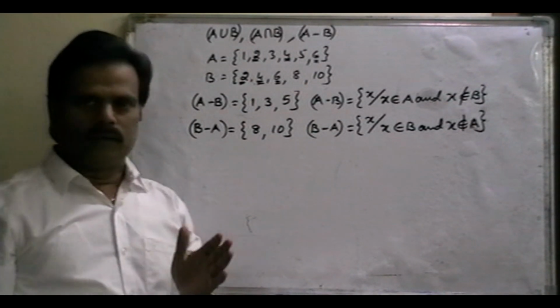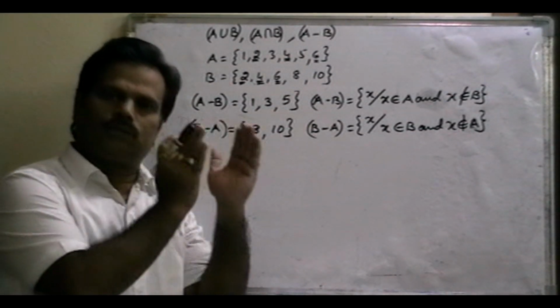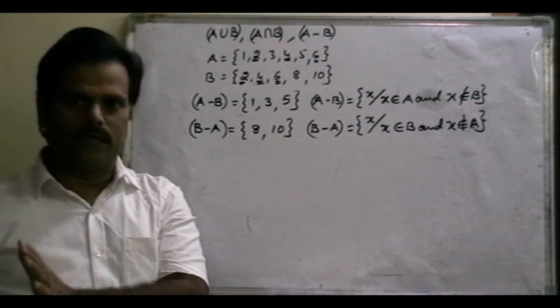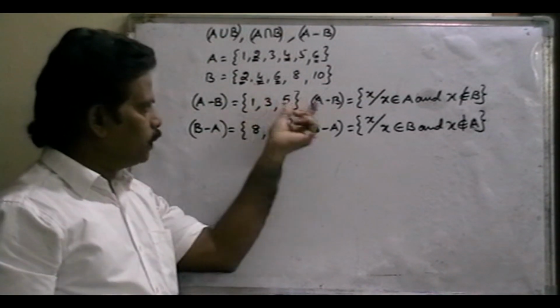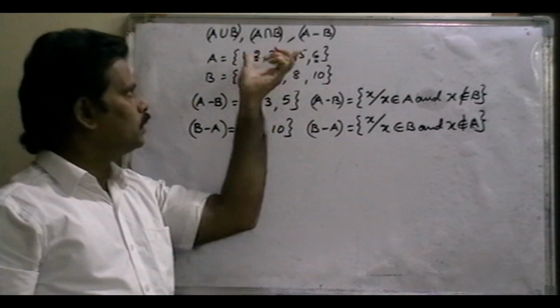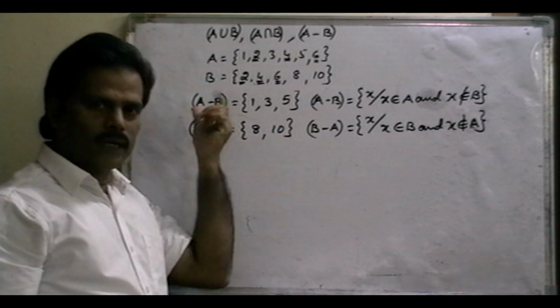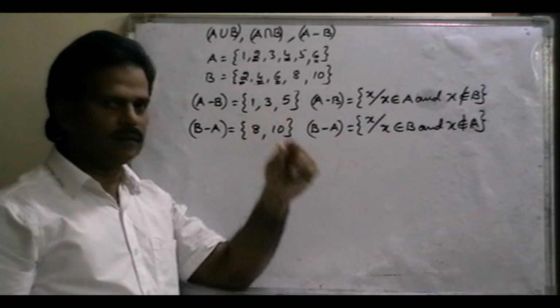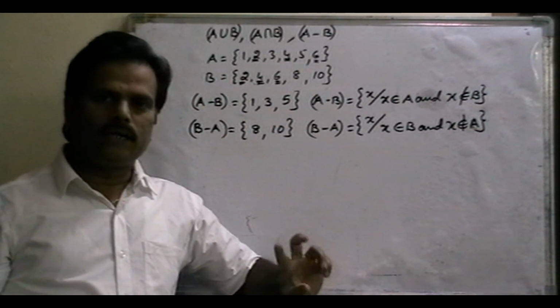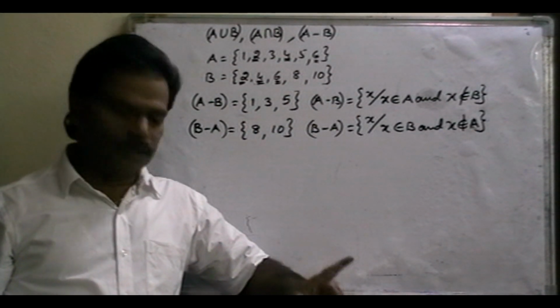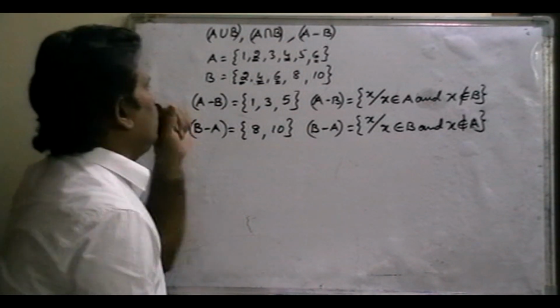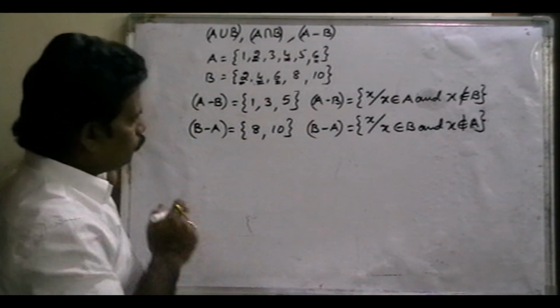A minus B means the elements which belong to A but do not belong to B, only the elements which belong to A. Only the elements which belong to B, only in B, that is B minus A. Right? A minus B, B minus A. Next one. But here, listen.